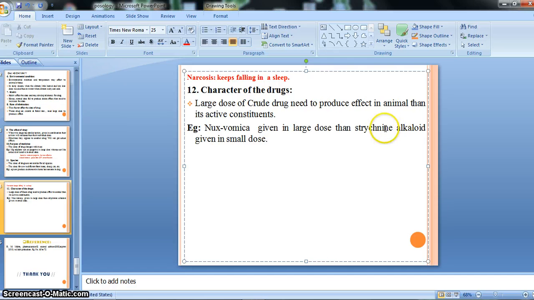But in case of giving the active constituent to the animal, we need to administer small doses to produce the desired effect, right? So there is a difference in character between strychnine and Nux vomica. The character of drugs is responsible for changing the dose or effect of the drug.